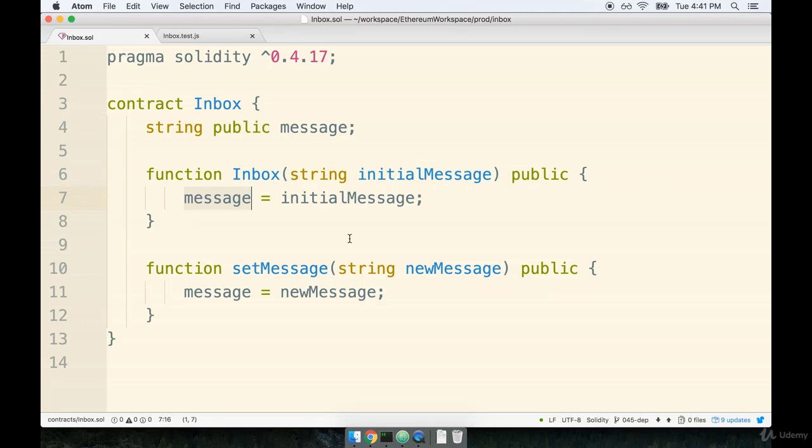The second big thing that I would want to test is to make sure that once we call setMessage with a new message to store, we make some type of assertion to make sure that the message property gets updated as well. So I think those are the two big things I would want to test. I want to make sure that this contract gets a default message, and I want to make sure that I can change it in some fashion. So I think we should write tests around both those cases.